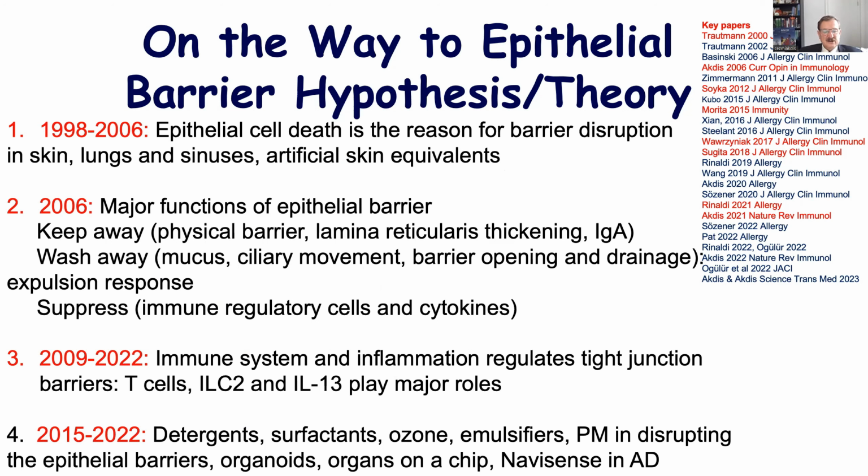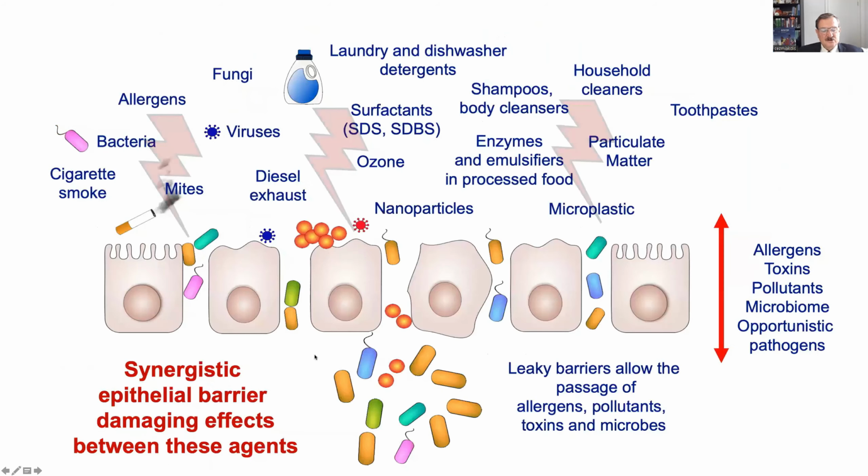And we understood between 2009 and until now that the immune system makes a very strong triangle with the epithelial barriers and microbiome, and T cells, type 2 innate lymphoid cells, and IL-13 play major roles in this. We can also understand that environmental agents seen in this picture, like laundry and dishwasher detergents, surfactants, diesel exhaust, ozone, nanoparticles, enzymes and emulsifiers in processed food, shampoos and body cleaners, household cleaners, toothpaste, particulate matter, and microplastic damage the epithelial barriers.